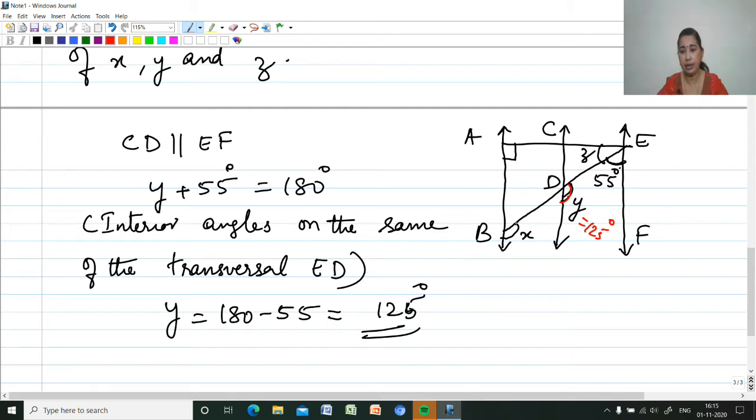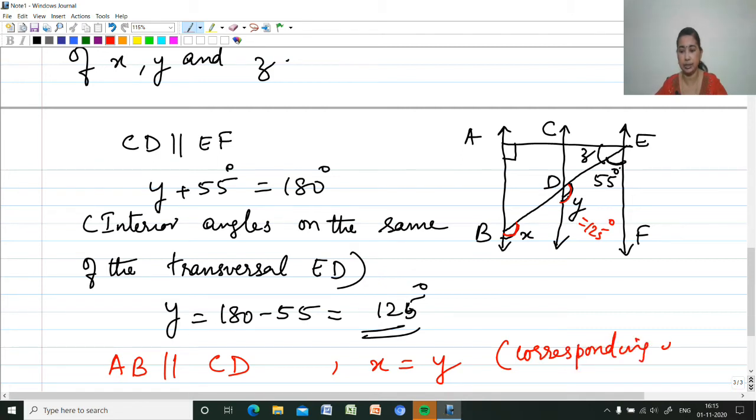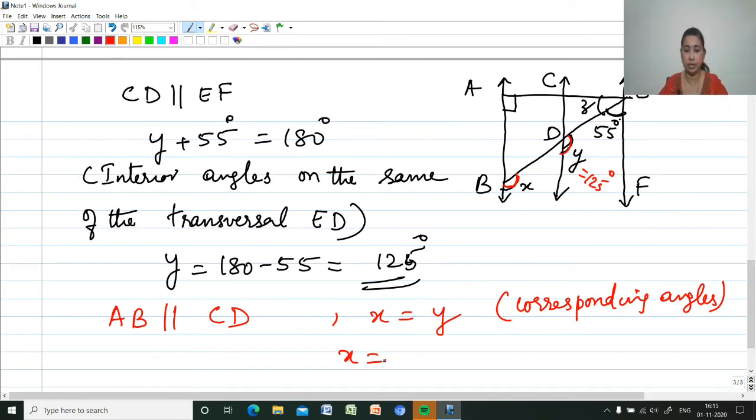So what will be the angle X? Since AB is also parallel to CD, these two angles, X and Y, will also be the same, X equal to Y. What is the reason? Corresponding angles. So angle X is also equal to 125 degrees. So this also we got as 125.